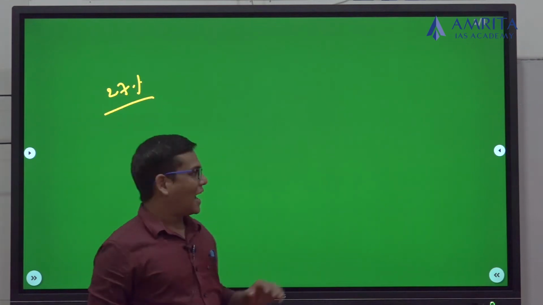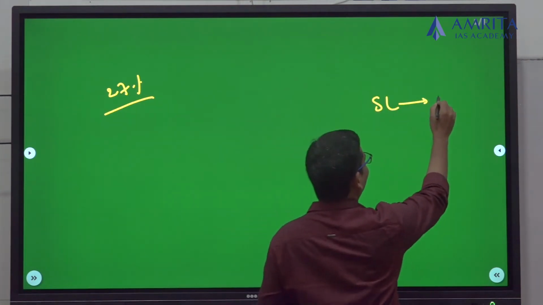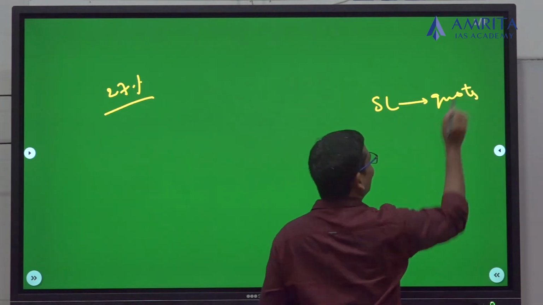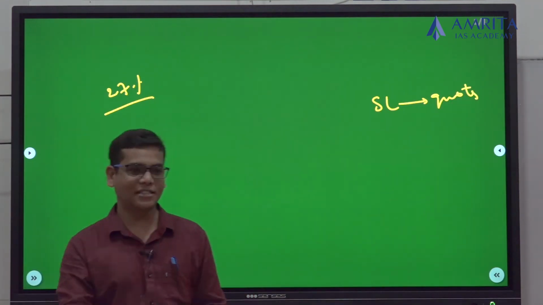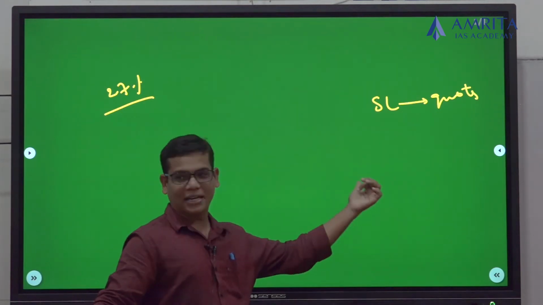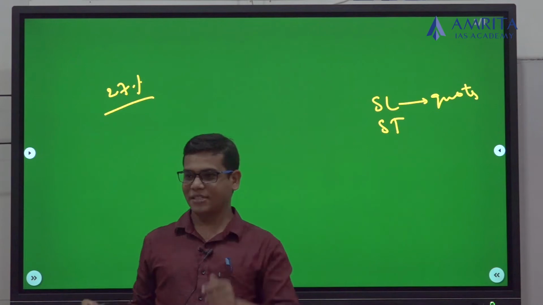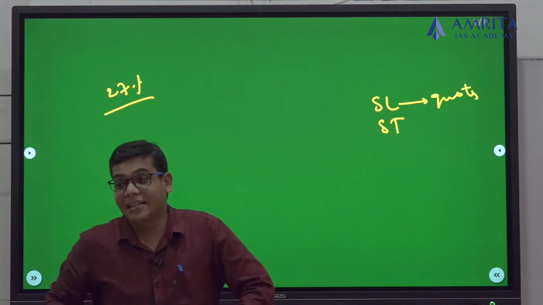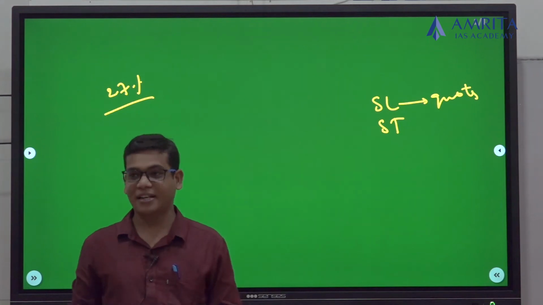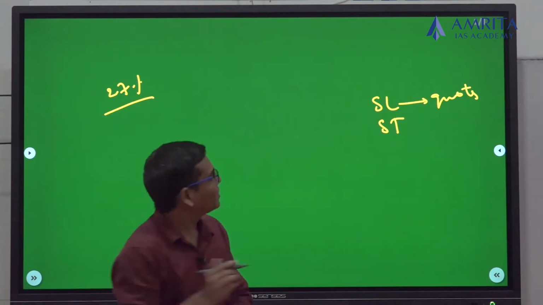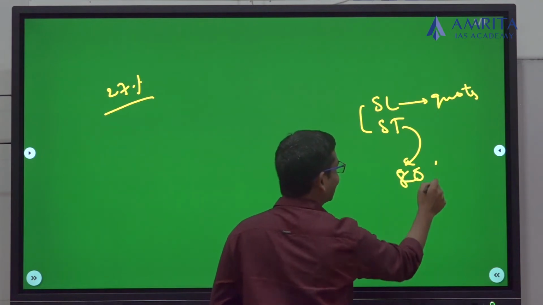See, under the Constitution, SC reservation is given according to the quota. That means, whatever their amount of population, that much reservation is given to the scheduled castes and scheduled tribes. And there are some states, the northeastern states, where the tribal population is 80%, 85%. There you can give reservation to these STs to that extent, up to 80%.